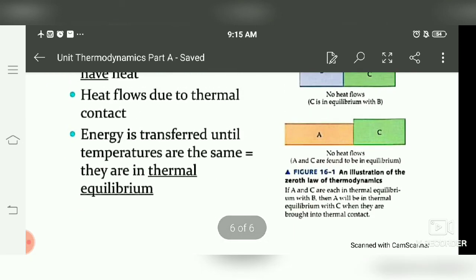So heat flows until the temperatures of the two bodies become equal. Heat flows until the temperatures of both bodies become equal. Suppose